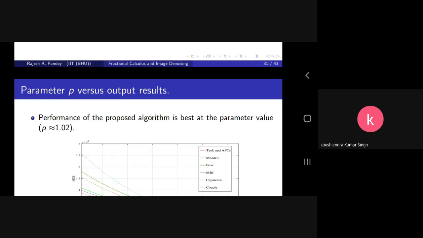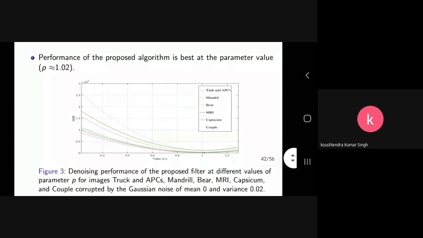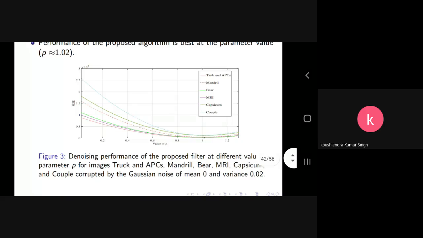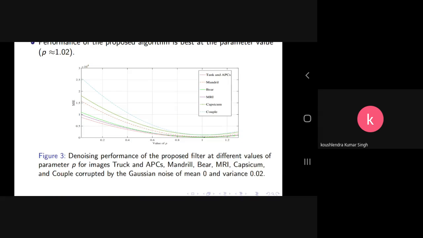The denoising performance of the proposed filter is evaluated at different values of P for the different images. The performance is plotted as the mean square error, MSE, versus the value of P. We find that when we take the value of P very close to 1, it gives the best accuracy, because the MSE is the lowest.